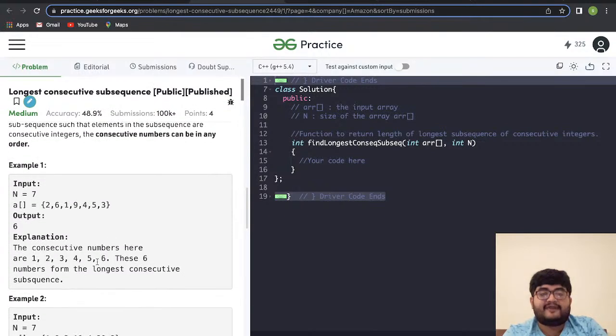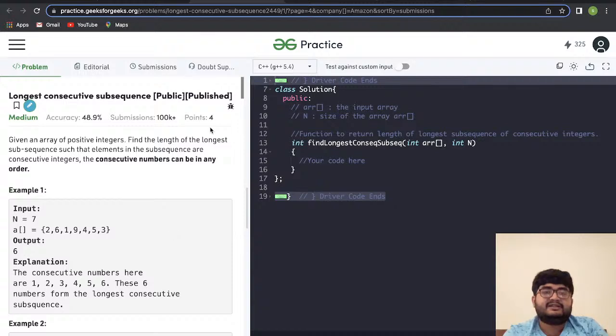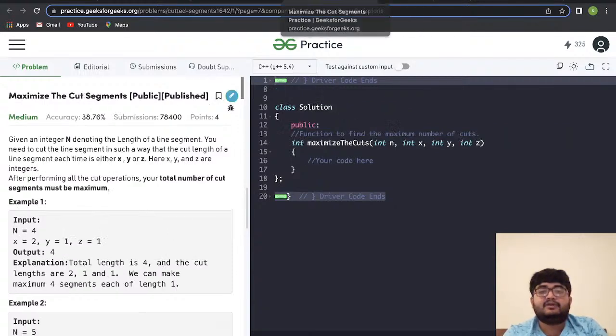The numbers can be in any order. So you have to find the maximum consecutive subsequence. Here also we have 1 2 3 4, which is the largest, so you return 4. So this is the first question. I think it can be solved without DP as well, but definitely check it out.